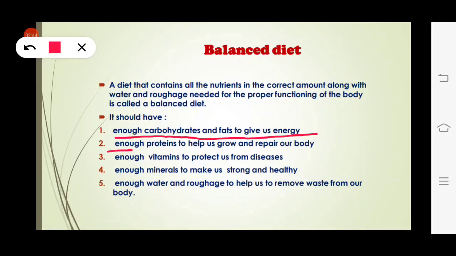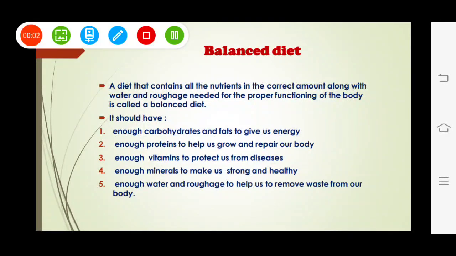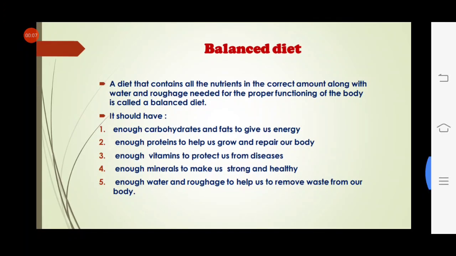Number 2, enough protein to help us grow and repair our body. So our balanced diet should have proteins because protein helps us to grow and repair our body. A balanced diet should have enough vitamins to protect us from diseases. So our balanced diet should have enough vitamins so that it can protect us from different types of diseases.